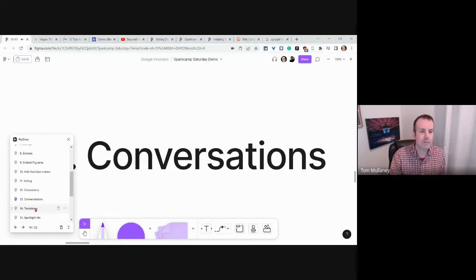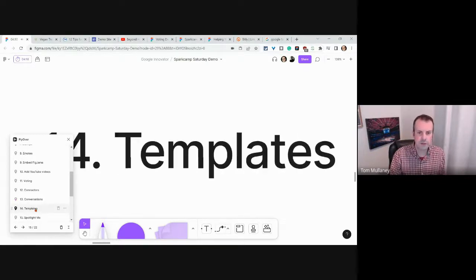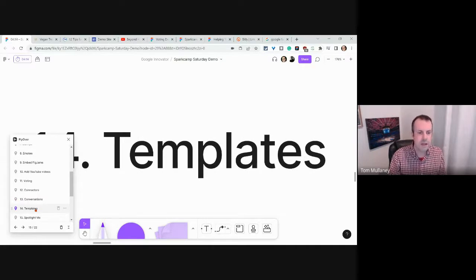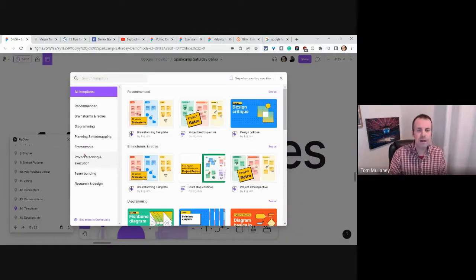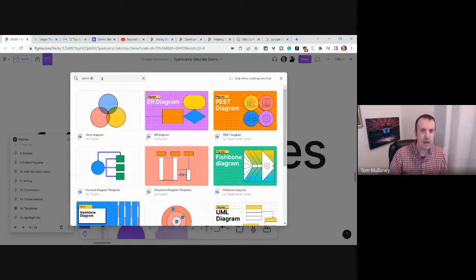All right, templates. What do teachers love? They love templates. Now, when you create a FigJam, it will prompt you, hey, do you want to use a template, yes or no? But that button is here. The amount of templates is so many. From Venn diagram to you name it, they probably have it as a template.